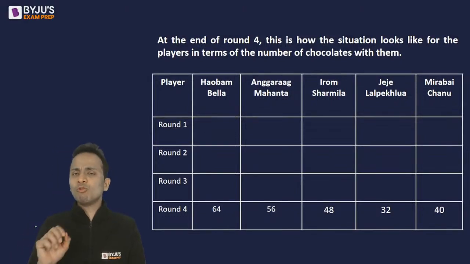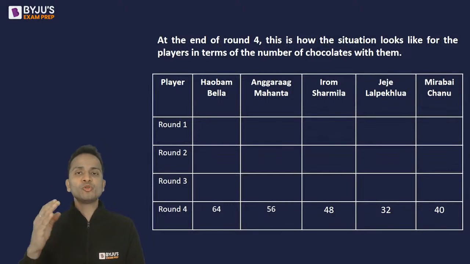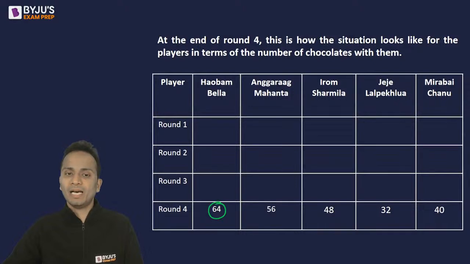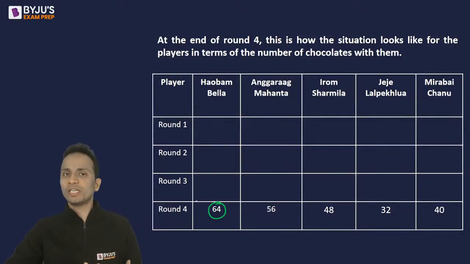Now from round 3 to round 4, one of these 5 players must have distributed half of his or her chocolates equally among the remaining 4. If that player was Bella, that means in round 3 Bella should have double the number of chocolates as compared to round 4, right? If half the chocolates were distributed in going from round 3 to round 4, then if I backtrack, the number of chocolates should become double.